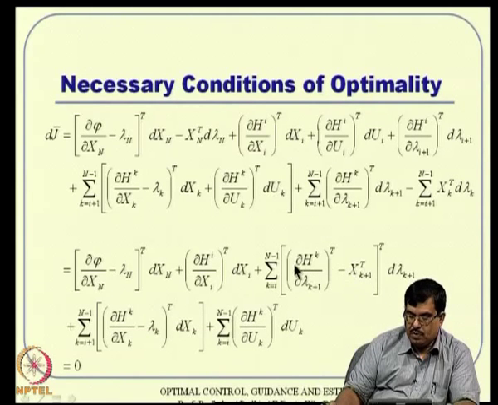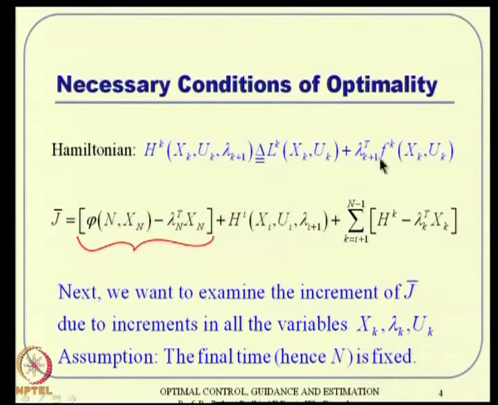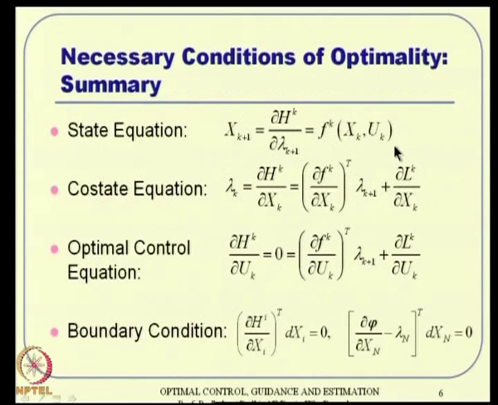Del x k plus 1 is nothing but del s k by del lambda k plus 1. And what is del s k by del lambda k plus 1? This is the only term, so that is f k. So, x k plus 1 is equal to f k. That is nothing but the state equation. That is how you get it there.